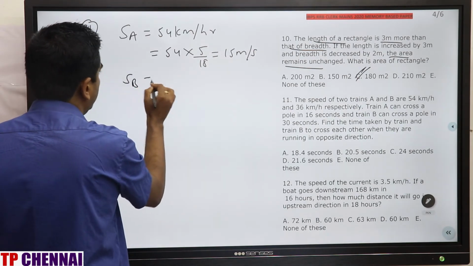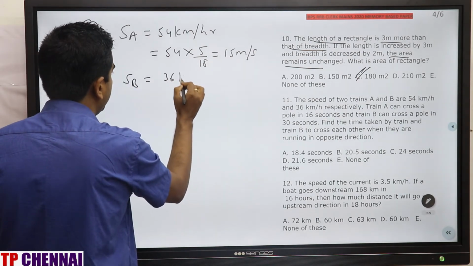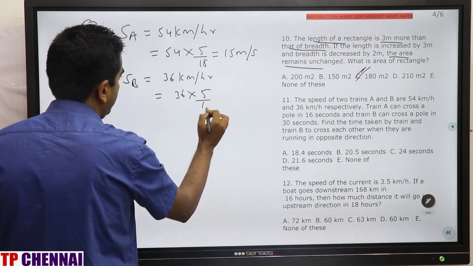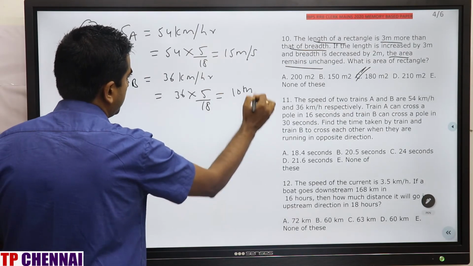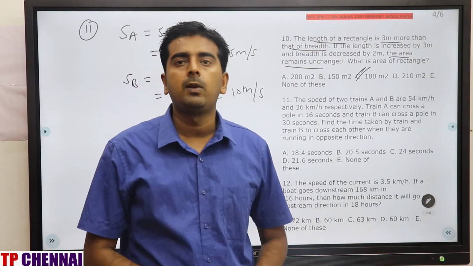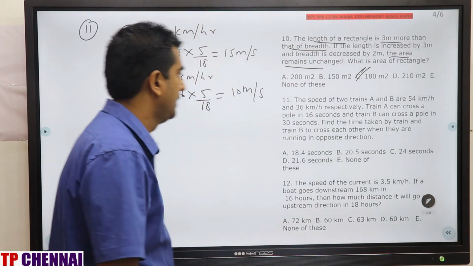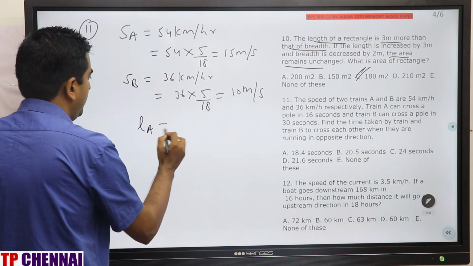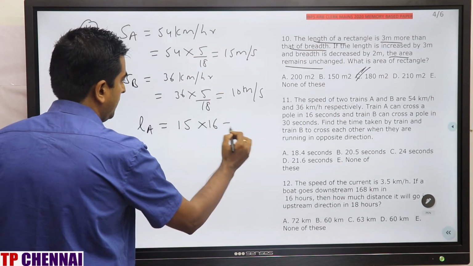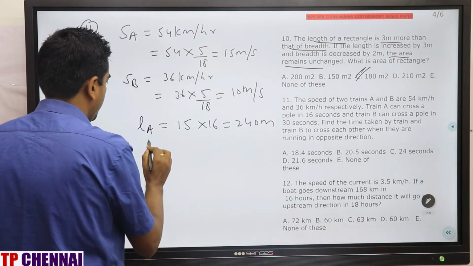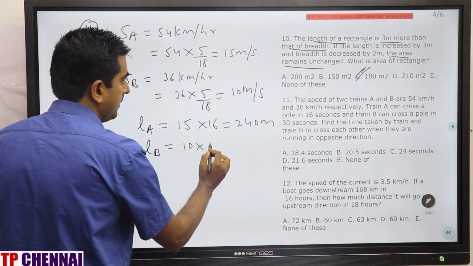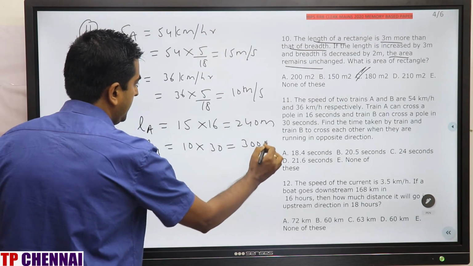And speed of train B is nothing but how much? 36 km per hour. Convert this one. 36 into 5 by 18, which is 10 meter per second. Train A can cross a pole. Whenever any train is crossing a pole, what is the distance covered by the train? Length of the train itself. What is the length of a train? Speed of a train into time. 240 meter. What about length of train B? Speed of train B 10 into time 30, which is 300 meter.